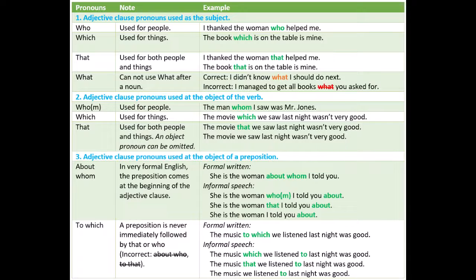To which. A preposition is never immediately followed by that or who. Incorrect: about who, to that. Formal written: the music to which we listened last night was good. In formal speech: the music which we listened to last night was good. The music that we listened to last night was good. The music we listened to last night was good.